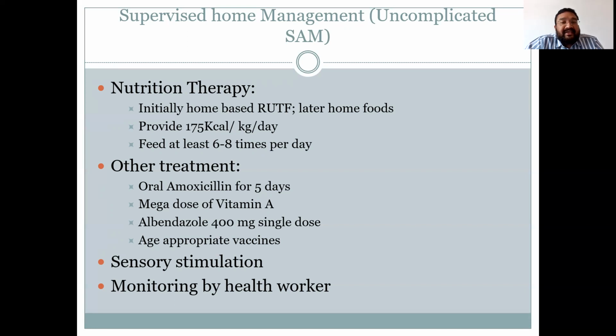Other treatments to be given at home include oral antibiotic amoxicillin for at least 5 days, mega dose of vitamin A, albendazole 400 mg in a single dose, and all the age-appropriate vaccines. Sensory stimulation is an important component of management of uncomplicated SAM at home, along with regular monitoring by healthcare worker.